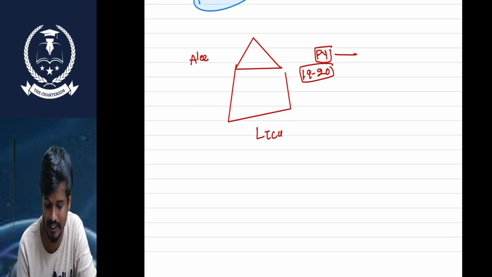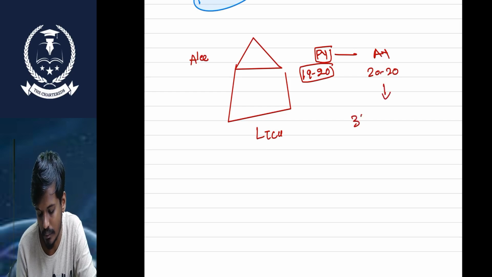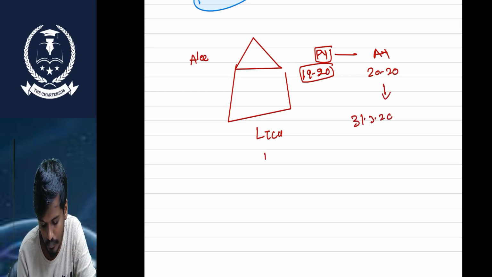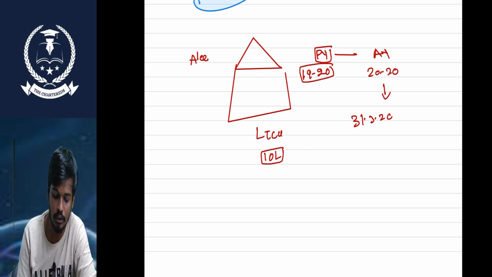Not declared in the assessment year 2021. Not declared. So we need to go with the 31st March 2020. Long-term capital gain is 10 lakhs.